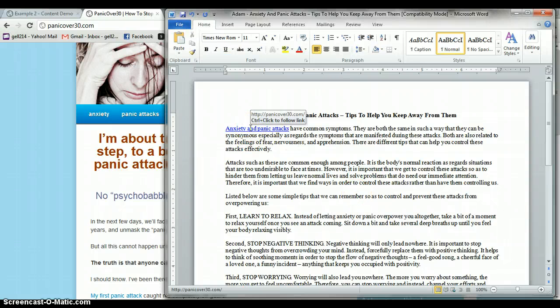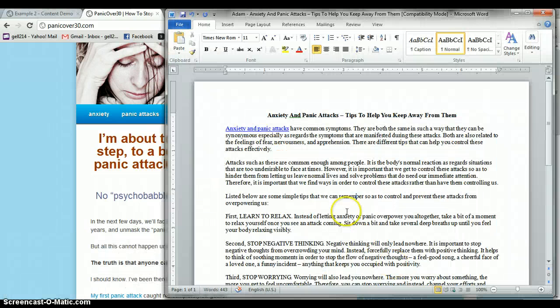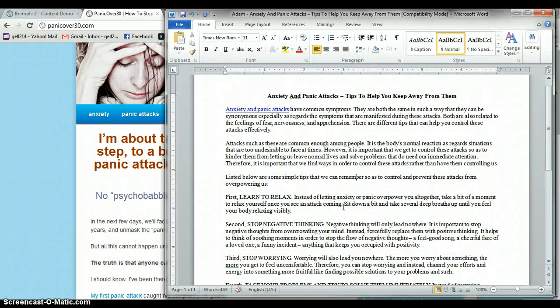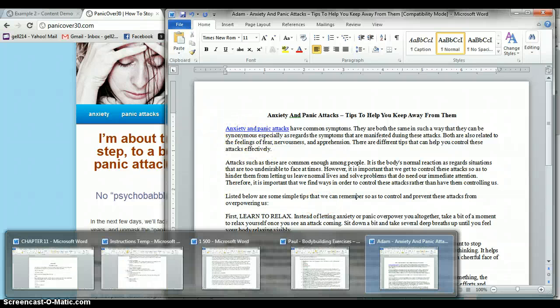It is now hyperlinked. So I'm sure you know how this works. If you control click on this, it will go to this link or this page, right? Okay, so do that for the keywords. I will give you the links that you need to use. I'll give you the keywords as well. So all you have to do is hyperlink them.